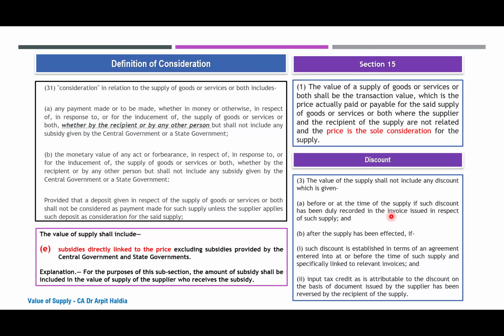Would anyone want to contribute or add a point to this, please? Someone may say that since it is given in the invoice, we should apply tax before that, or any views like that.